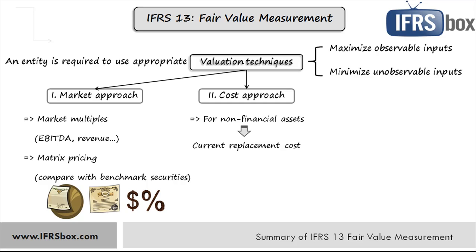Here, an entity needs to take obsolescence of the asset into account because the price to sell the asset is based on the price that somebody else would buy the asset for, adjusted for obsolescence. Well, what is it? It is simply physical deterioration of the asset, or functional or technical obsolescence, and economic obsolescence too. So something like decreased functionality due to wear and tear, or existence of newer technologies, etc.